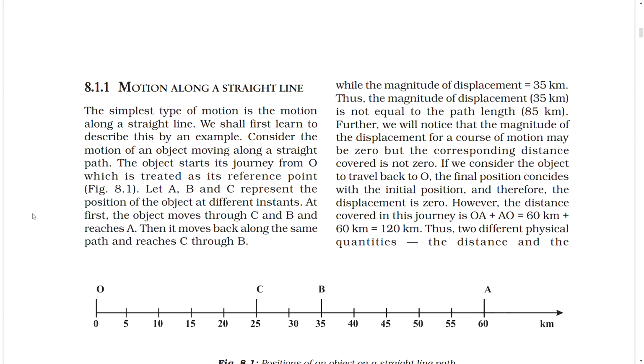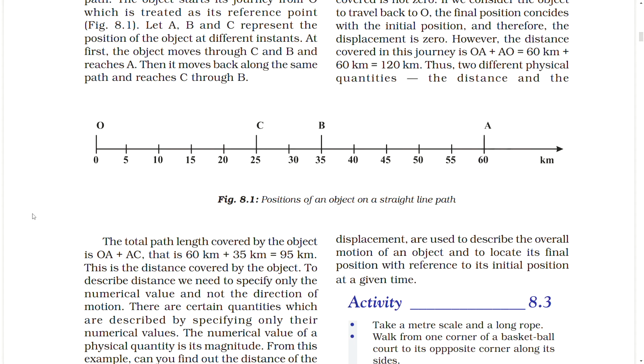If we consider the object to travel back to O, the final position coincides with the initial position and therefore the displacement is 0. However, the distance covered in this journey is OA plus AO equal to 60 km plus 60 km equal to 120 km. Thus, two different physical quantities, the distance and the displacement, are used to describe the overall motion of an object and to locate its final position with reference to its initial position at a given time.